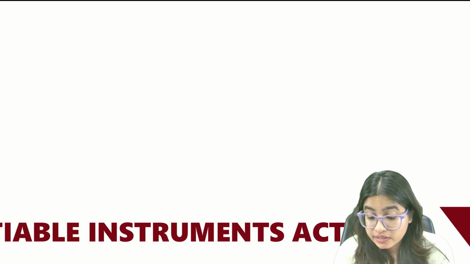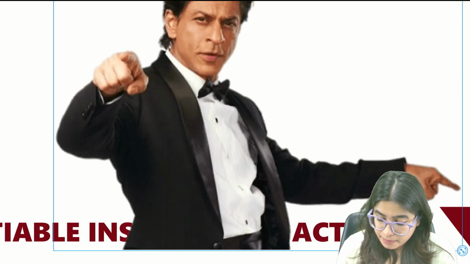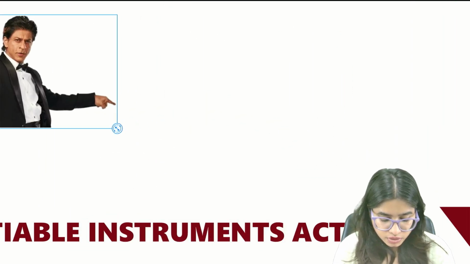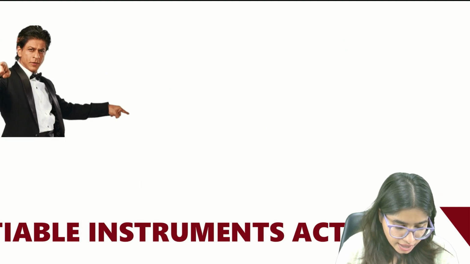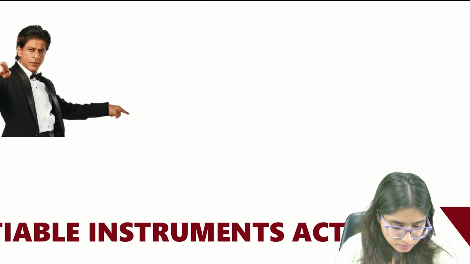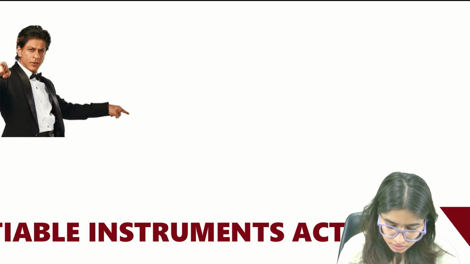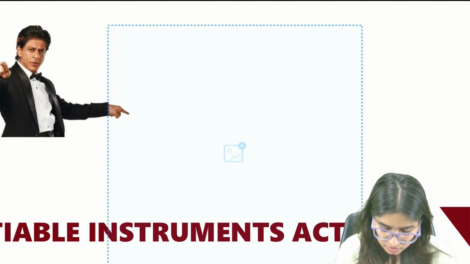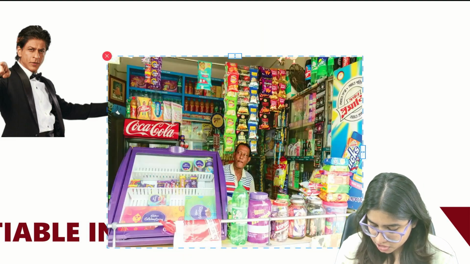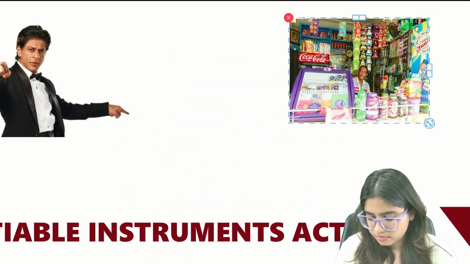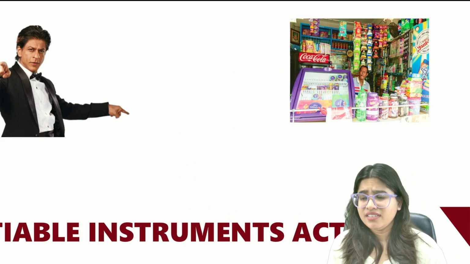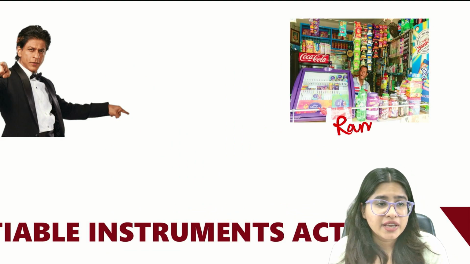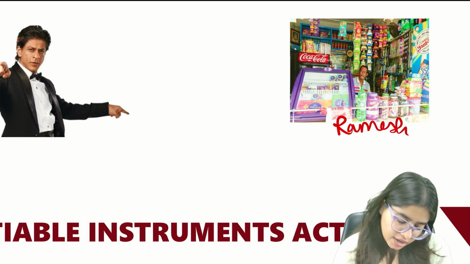So, what happened earlier? In our example, there was a person called Shah Rukh Khan and a shopkeeper Rajnikant, or let's say Ramesh.